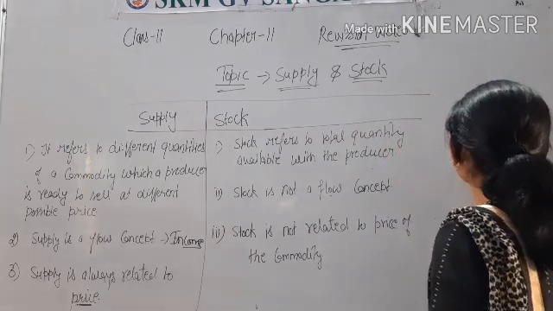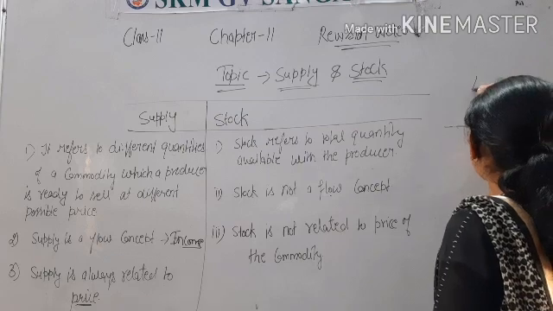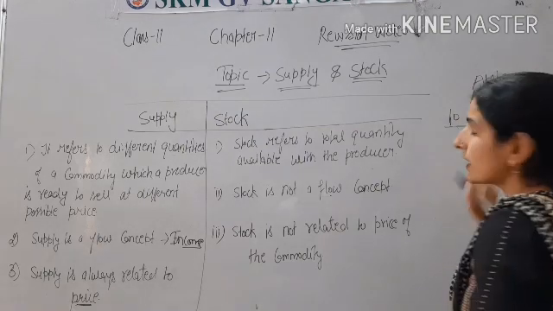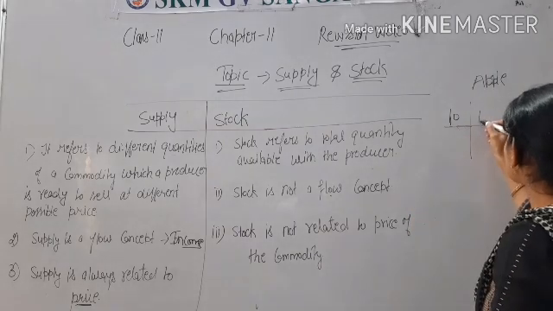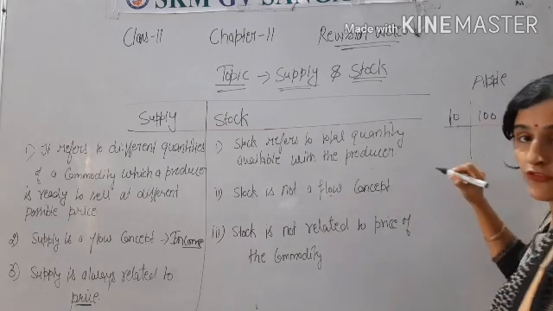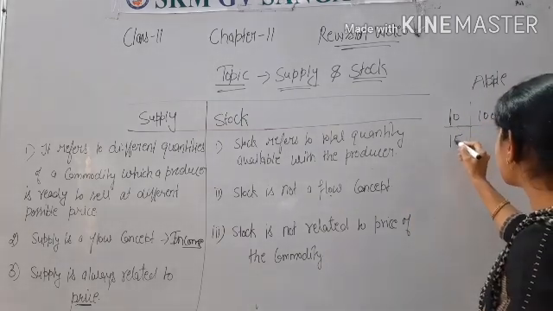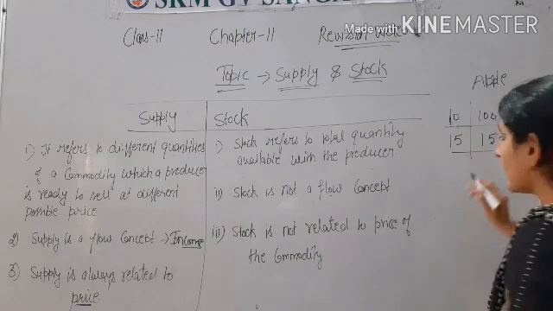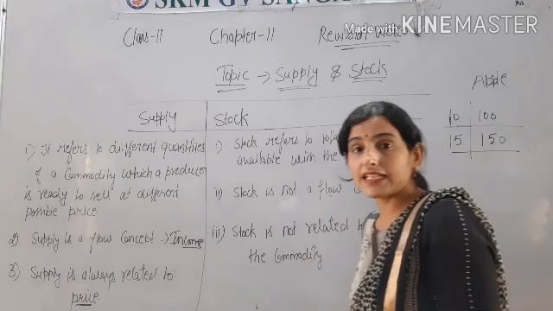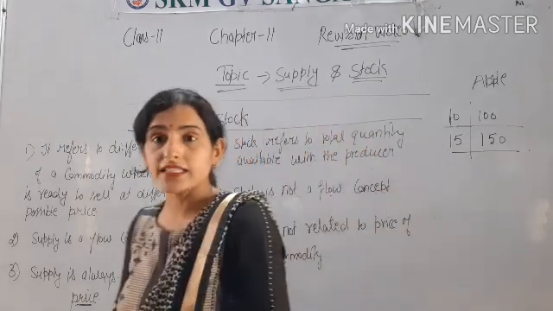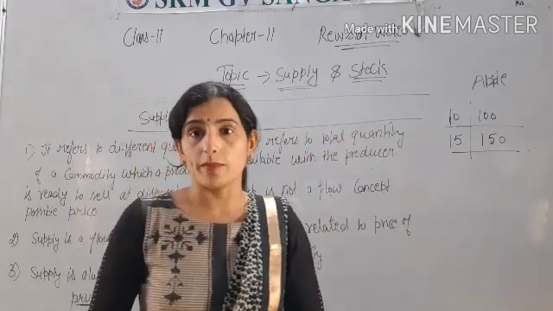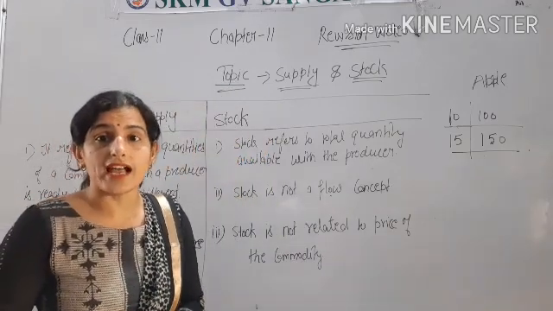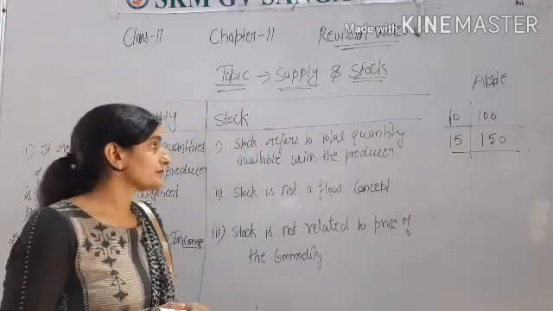For example, apple at 10 rupees per unit price, then the producer supplies 100 units of apple. Then the price increases, it becomes 15, then the producer is supplying 150 units of apple. Means the supply increases with the increase in the price of the commodity. There is a positive relation between price and quantity supplied.